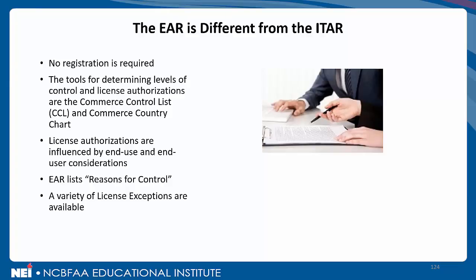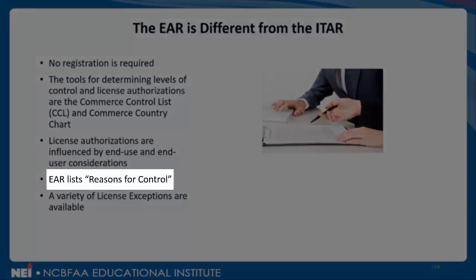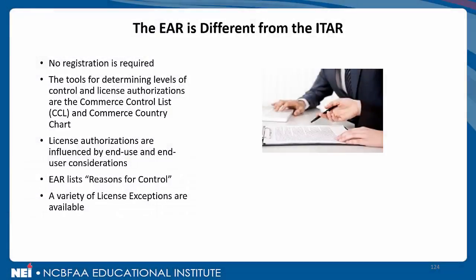Another difference between EAR and ITAR, second to the last bullet point, is that EAR tells us specifically what are referred to as reasons for control. We have a whole slide and many references to reasons for control, but the EAR does explicitly list why a given product going to a particular country for a particular use, what the reason for control might be.